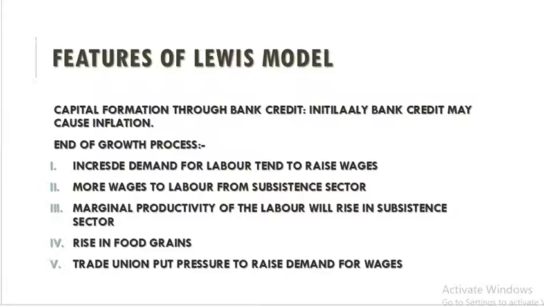So their wage rate will also enhance, and it will become equal to the wages in the capital sectors. There will also be a rise in the price of food grains, and the trade union will also put pressure that the persons working in the capital sector should be paid more wages. So the process of development will end because they will not have surplus profit to invest.